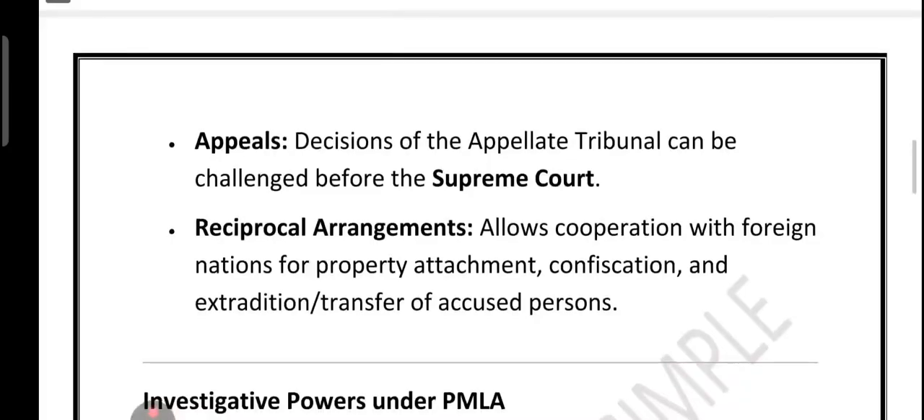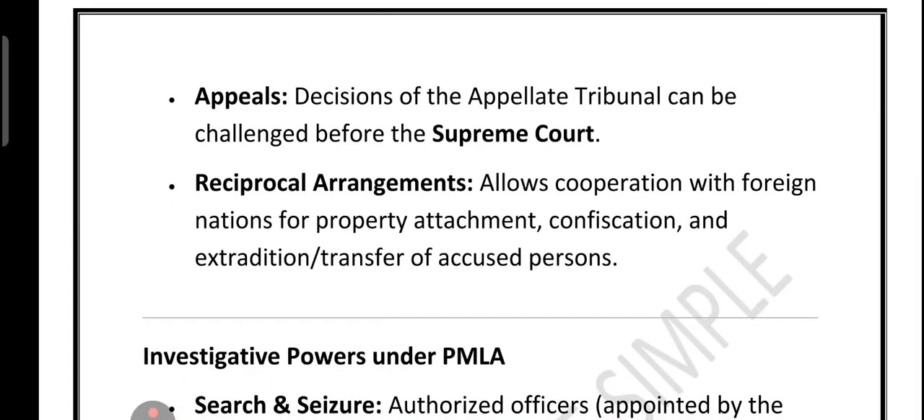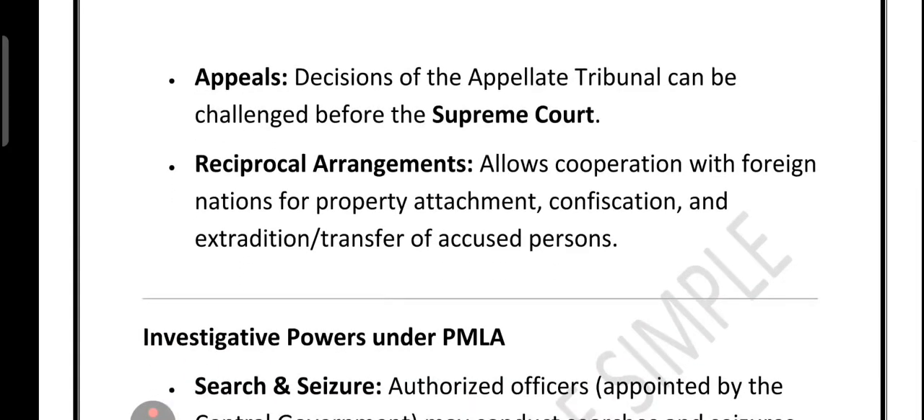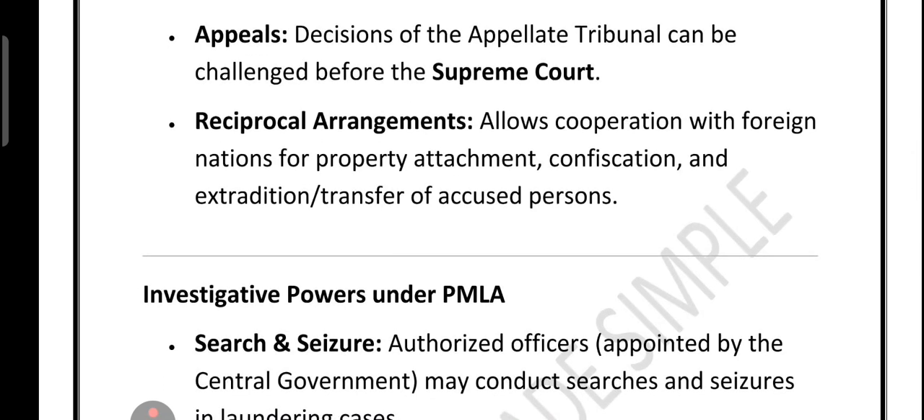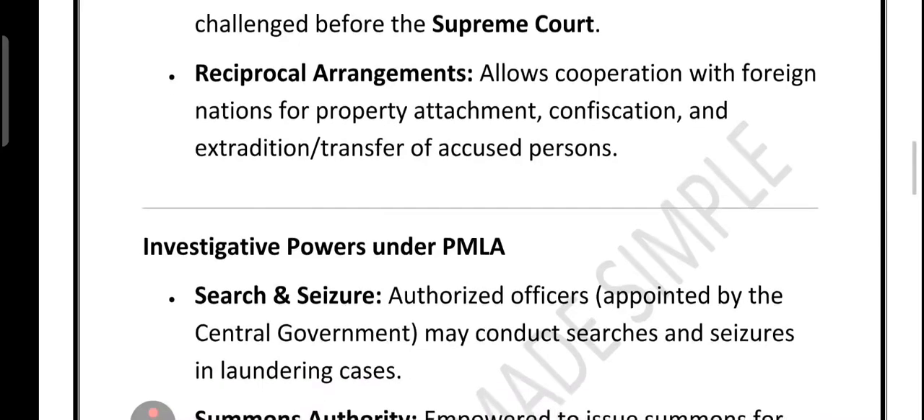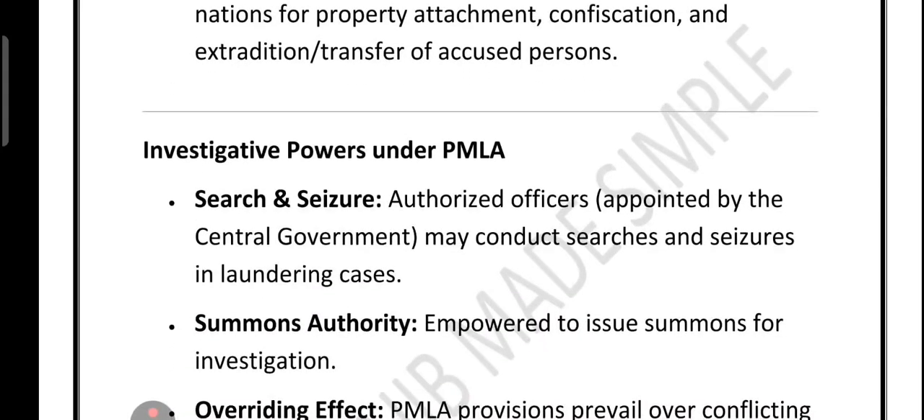If someone is not happy with the decision of the appellate tribunal, they can directly challenge it in the Supreme Court. PMLA also has a reciprocal arrangement with foreign countries. This means India can work with other countries for property attachment, confiscation, or even extradition of the accused. On the investigation side, officers appointed by the central government have stronger powers. They can search, they can seize, they can summon people in money laundering cases.